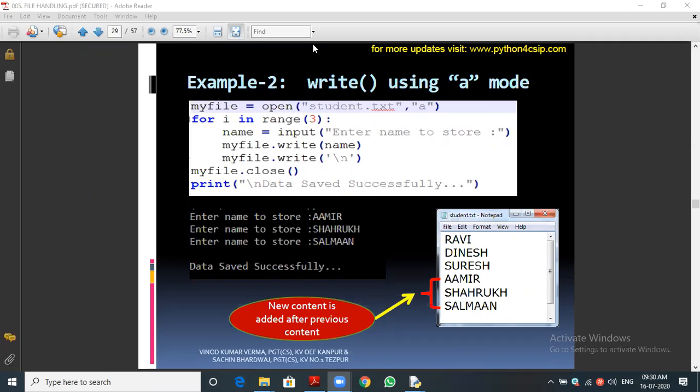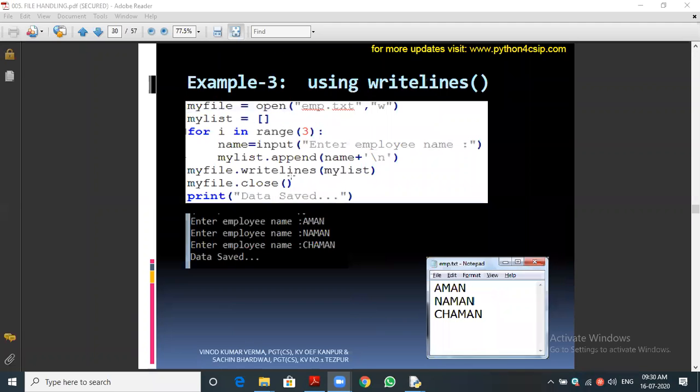So what is the solution? As you said, append mode. By using append mode, the data won't be erased. Let me go to the next one. The writelines function. You can see inside the for loop we use name plus \n in the single line itself.